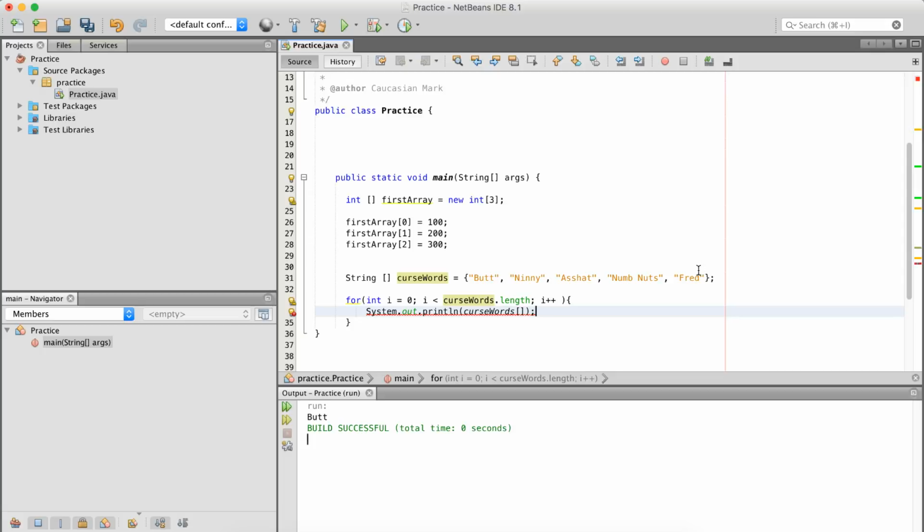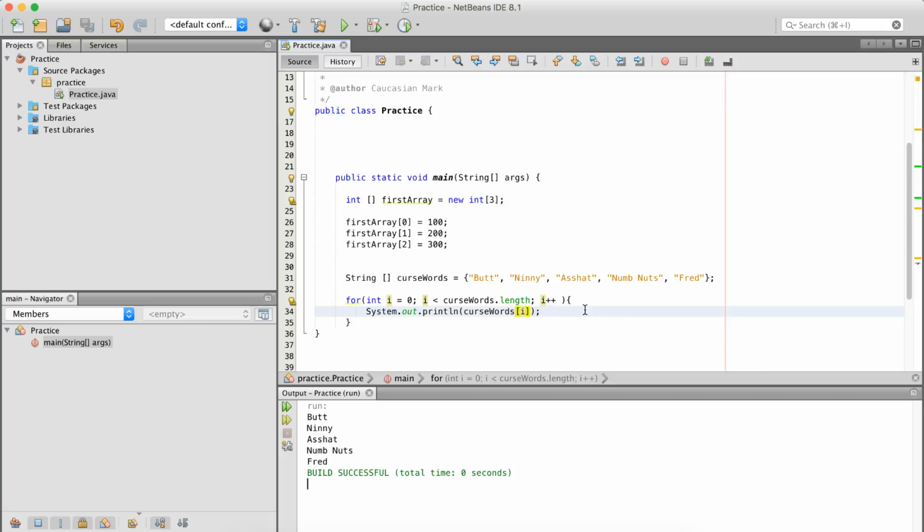Well, we could do it quite easily. Why? We want to start at 0, right? Now what in these two lines represents 0? This does, right here. The i is starting at 0. Remember that counting once again from the beginning? Once again at 0. It didn't even have to be an array this time. Awesome stuff. So we're going to put i here. We're going to go through. We see but, ninny, asshat, numbnuts, Fred, all the other stuff here. And that's a way that you could use an array to print out or return results in a for loop.